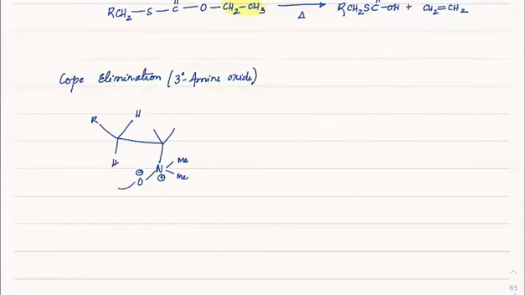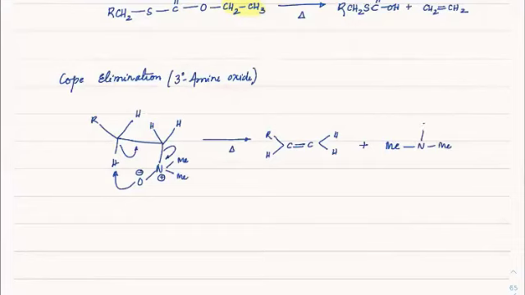This oxide will extract this proton, a double bond will form, and this group will leave. Again a 6-member transition state. We will have R, H, C double bond C, H and H, and the other product formed is methyl nitrogen methyl with OH on it. So this is the other product.